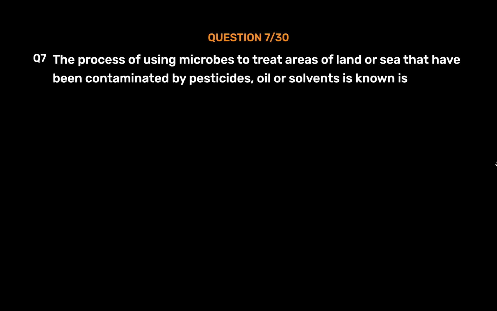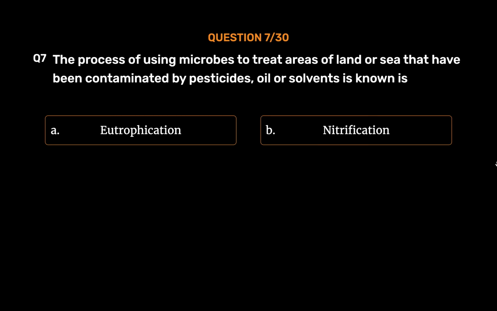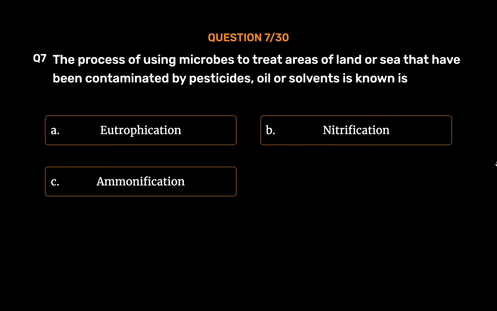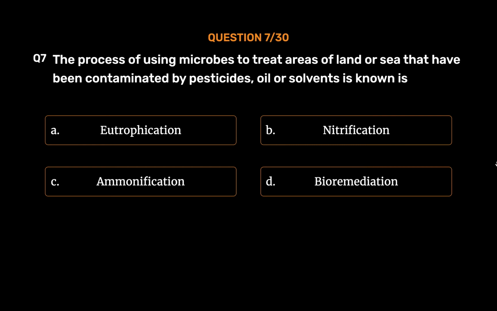Question number 7. The process of using microbes to treat areas of land or sea that have been contaminated by pesticides, oil, or solvents is known as Option A. Eutrophication. Option B. Nitrification. Option C. Ammonification. Option D. Bioremediation. The correct answer is Option D.